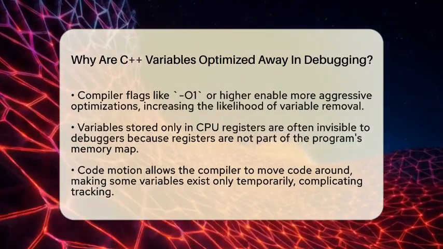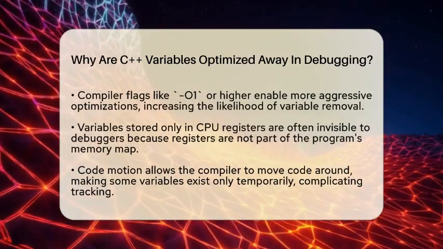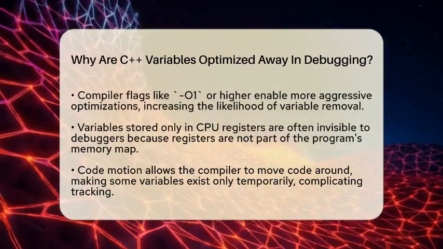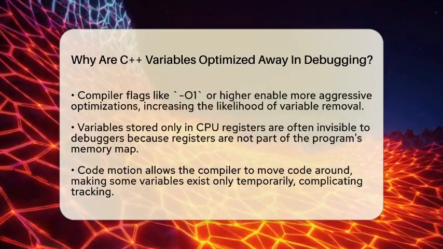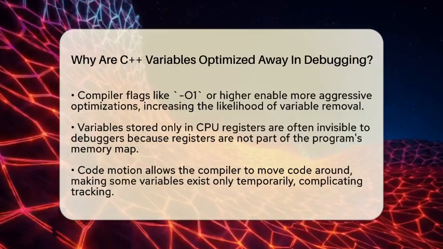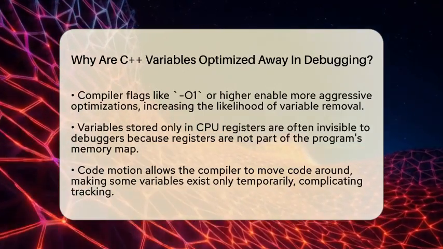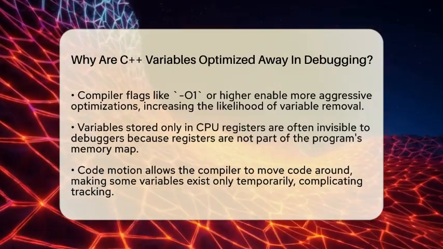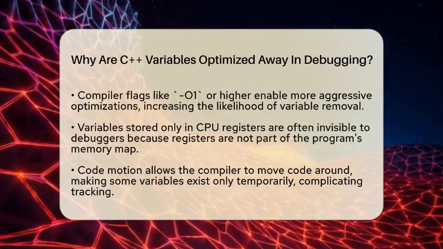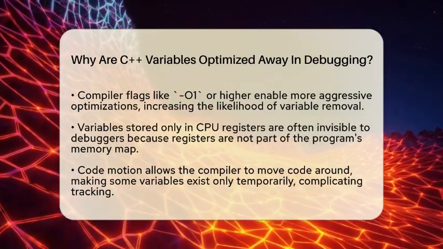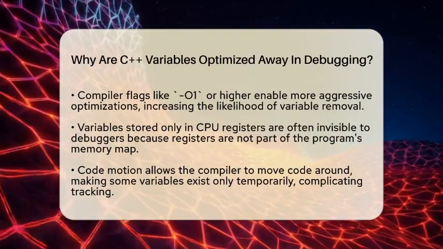The compiler might also store variables only in CPU registers instead of memory. Registers are tiny storage spaces inside the processor that are super fast but limited in number. If a variable is stored only in a register, the debugger might not be able to see it because registers are not part of the program's memory map.